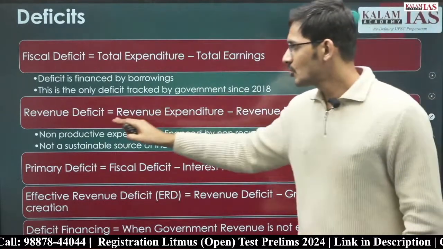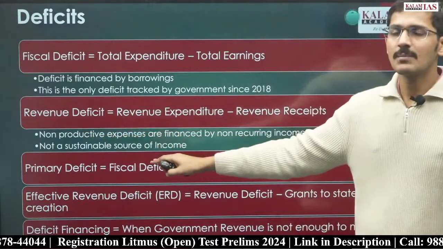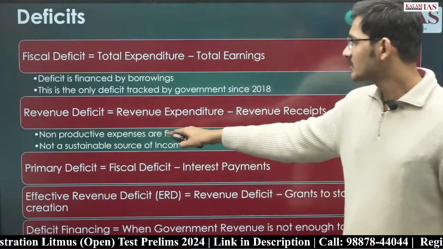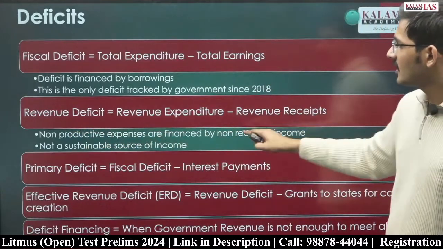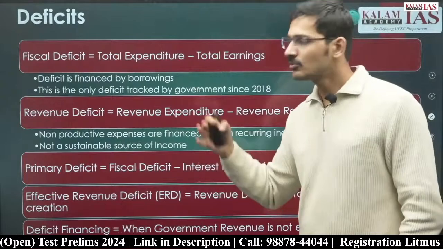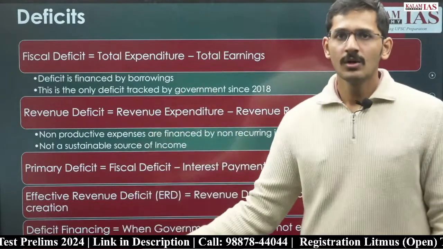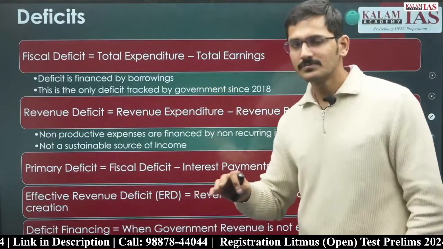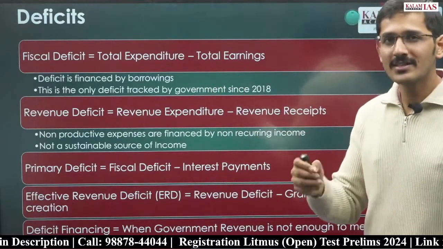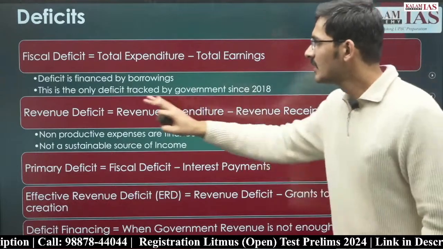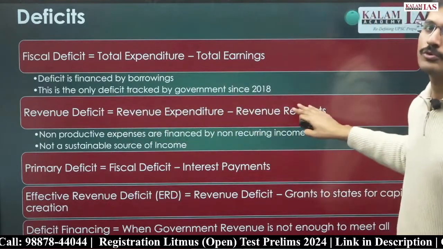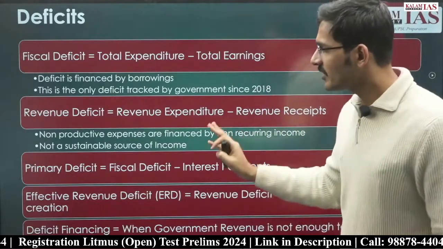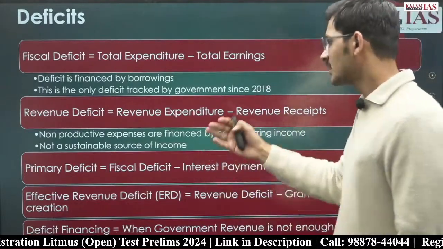Now, it shows that non-productive expenses, for example revenue expenses, are financed by non-recurring income. Revenue receipts are not enough to finance the revenue expenditure. So what do we do? We use capital receipts to finance revenue expenditure. If you could not understand this particular statement, not a problem. This definition is more than enough for you to solve any conceptual question in prelims on revenue deficit. Next is primary deficit.